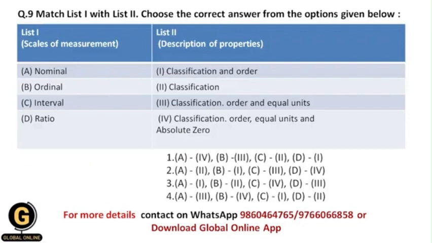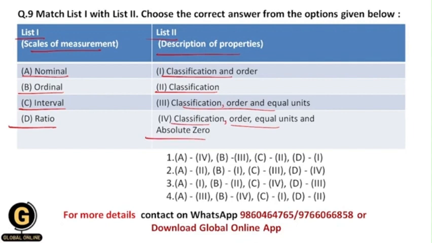Next is, now here they have given you list 1 and list 2, and you need to match list 1 with list 2. Within list 1 they have given you different scales of measurement, and within list 2 they have given the description of their properties. So scales of measurement include nominal, ordinal, interval, and ratio, and the description of properties includes classification and order, classification, order and equal units, classification, order, equal units, and absolute zero. As I have told you earlier in this video, the nominal scale includes only classification of variables, that's why nominal will go for classification.